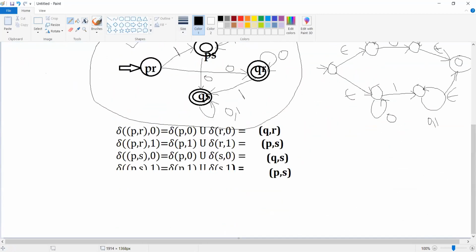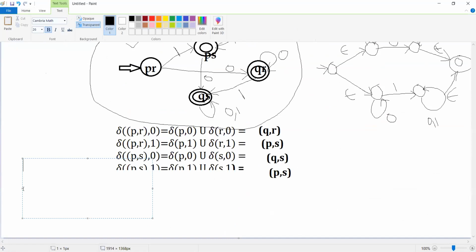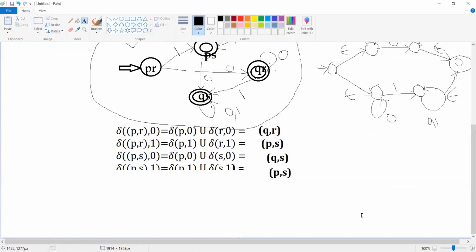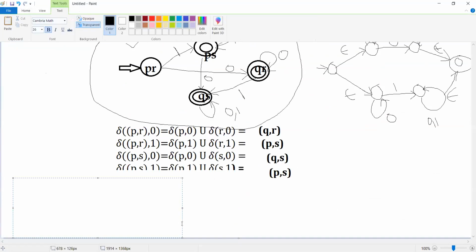Now I hope everybody is aware of the intersection operation. What do you mean by intersection? Intersection is what is common in both. So when we perform the intersection operation, we need to select only those states which are final in the first finite automata as well as final in the second finite automata.